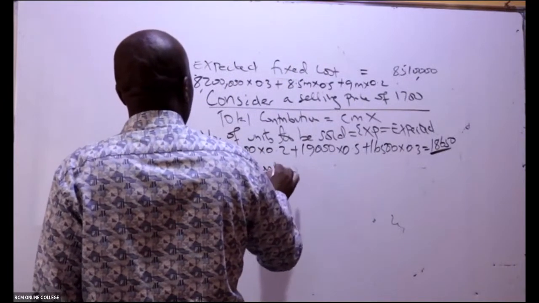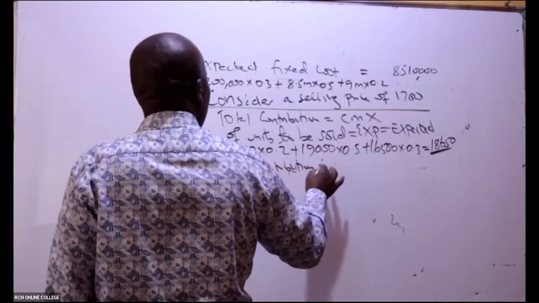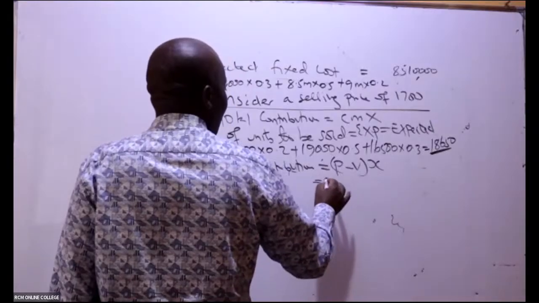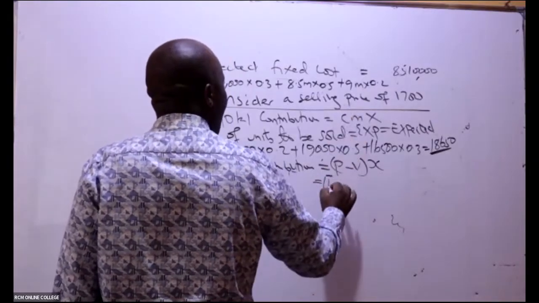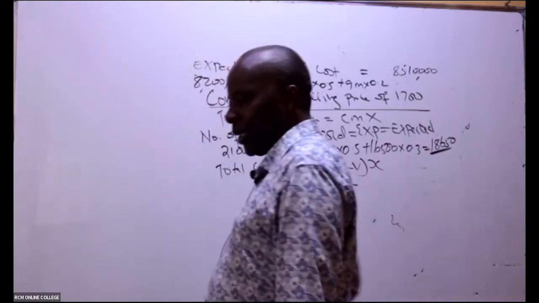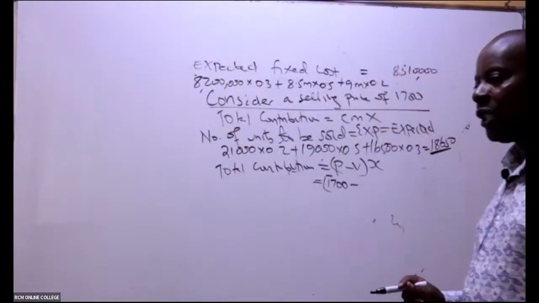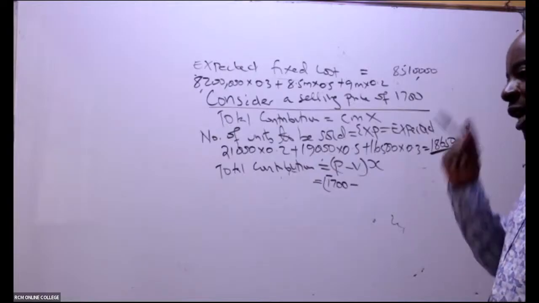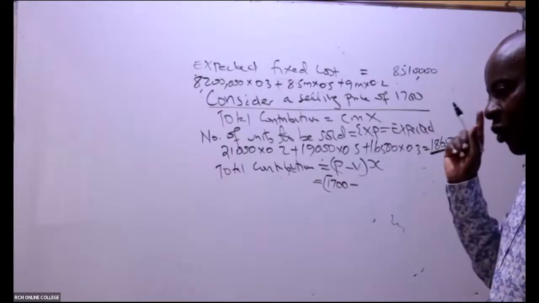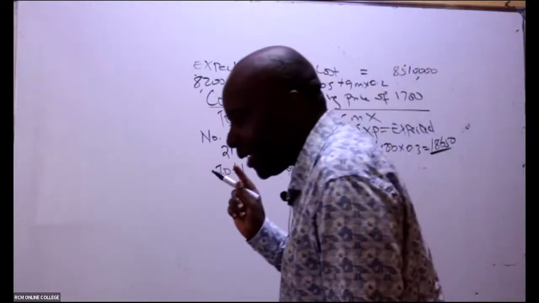Then, my good students, what will be the total contribution? It will be price minus variable cost times number of units. If I'm considering 1,700, the price will be 1,700. What is the variable cost that we have discussed to work with in the future? Do you still remember that figure of 1040?